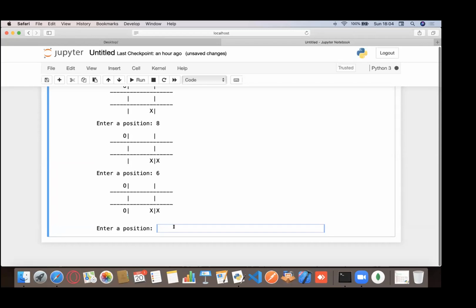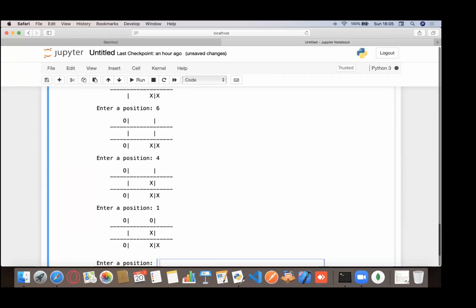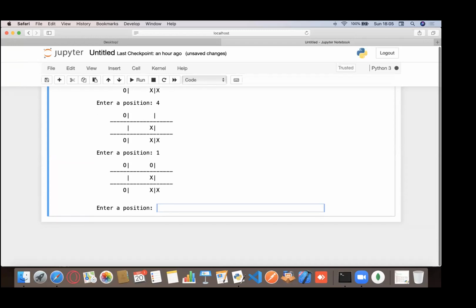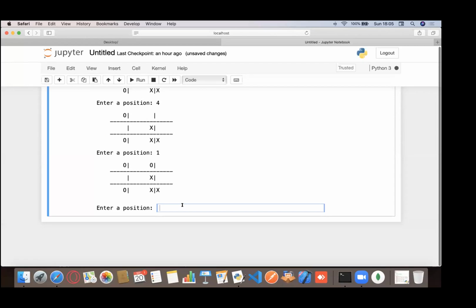Dave, what would be your next move, Dave? Just let's play, get it over with, right? Okay. So Dave says 4. Let's check it out. He says 4. That's great. So I'll enter 1. I know I could have entered in here. That's something that works on the console. Since this is the Jupyter notebook, it keeps on printing that. It's not a GUI, right?